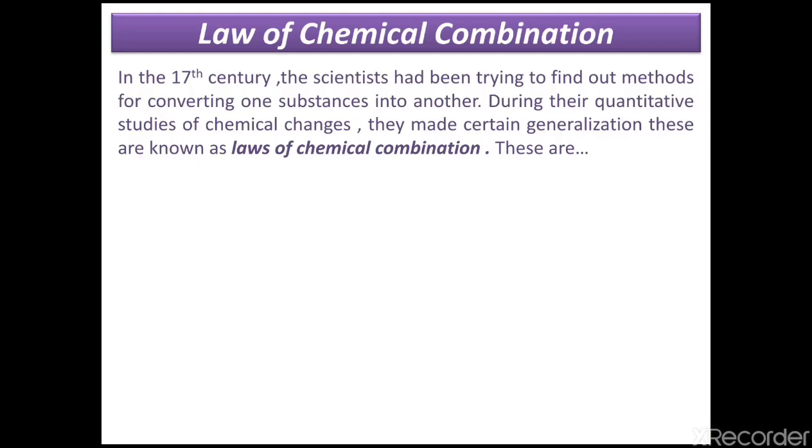Before we learn about law of conservation of mass, at first we learn law of chemical combination. So, in the 17th century, the scientists had been trying to find out methods for converting one substance into another. During their quantitative studies of chemical changes, they made certain generalizations. These are known as laws of chemical combination.